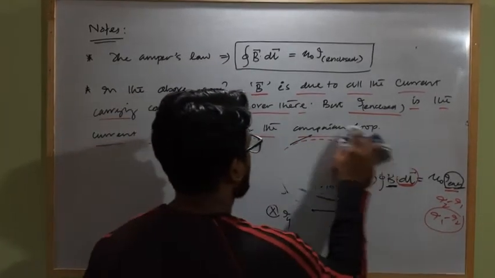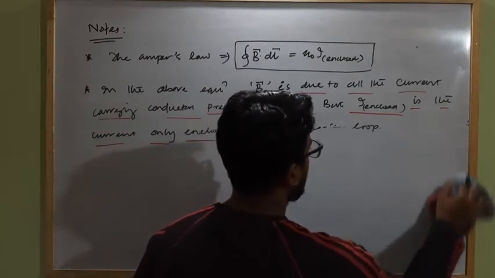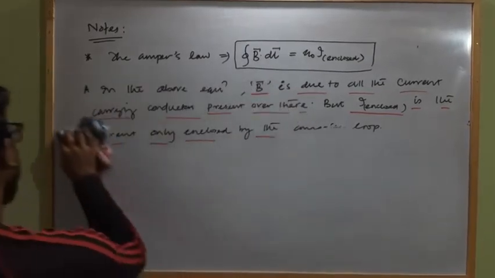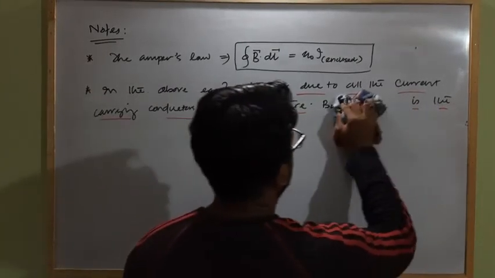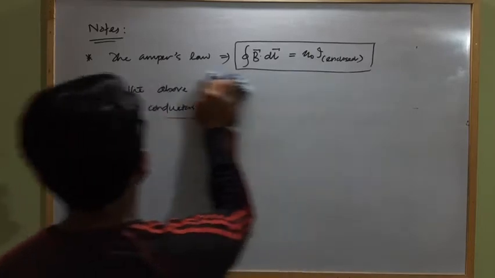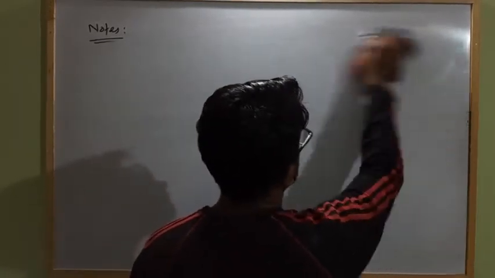So this is about the Amperian loop and some important points you have to remember during the application of the Amperian loop. Now let us discuss some applications of Ampere's circuital law.